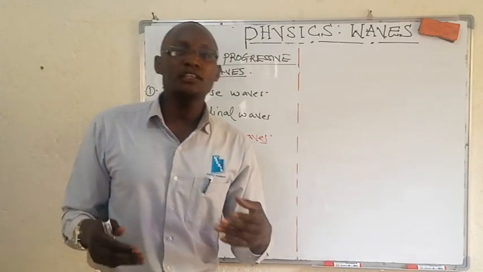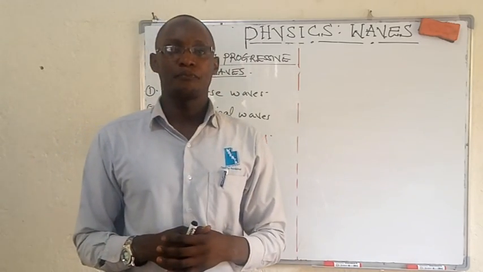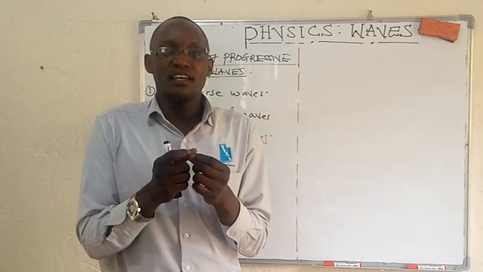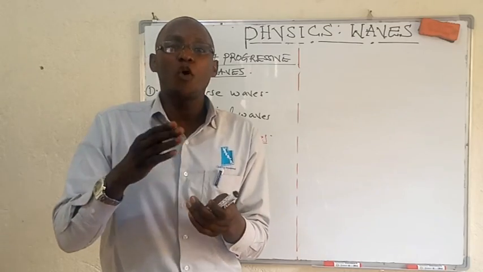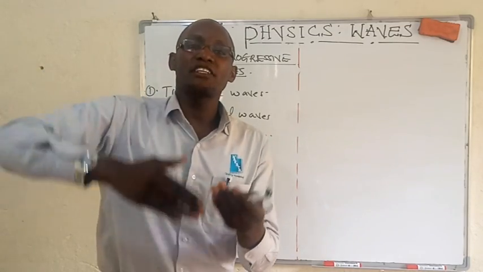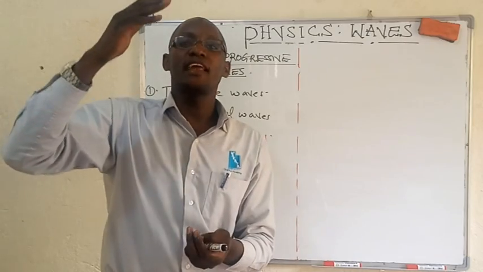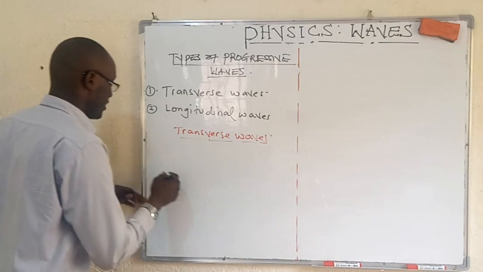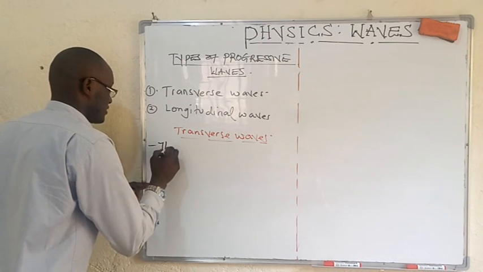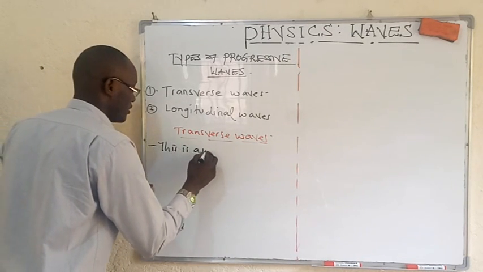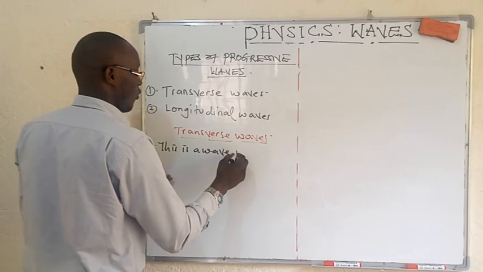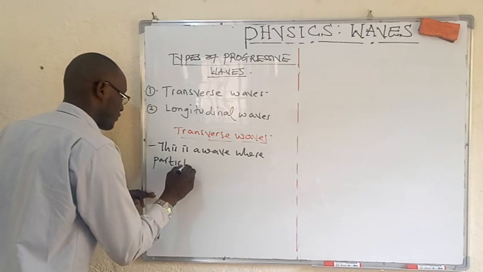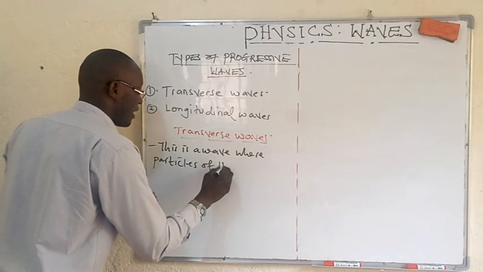So dear viewers, what is a transverse wave? We are going to discover that a transverse wave is the one where particles of the medium vibrate perpendicular to the direction of travel of the wave. Let us first write this and then demonstrate.